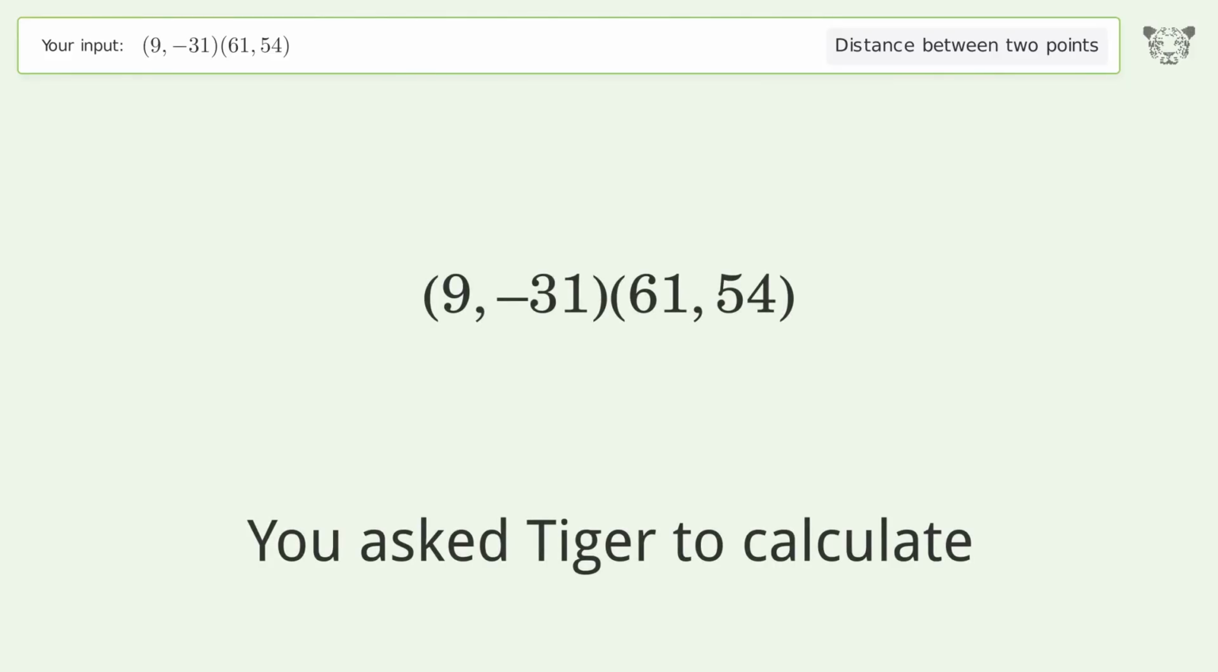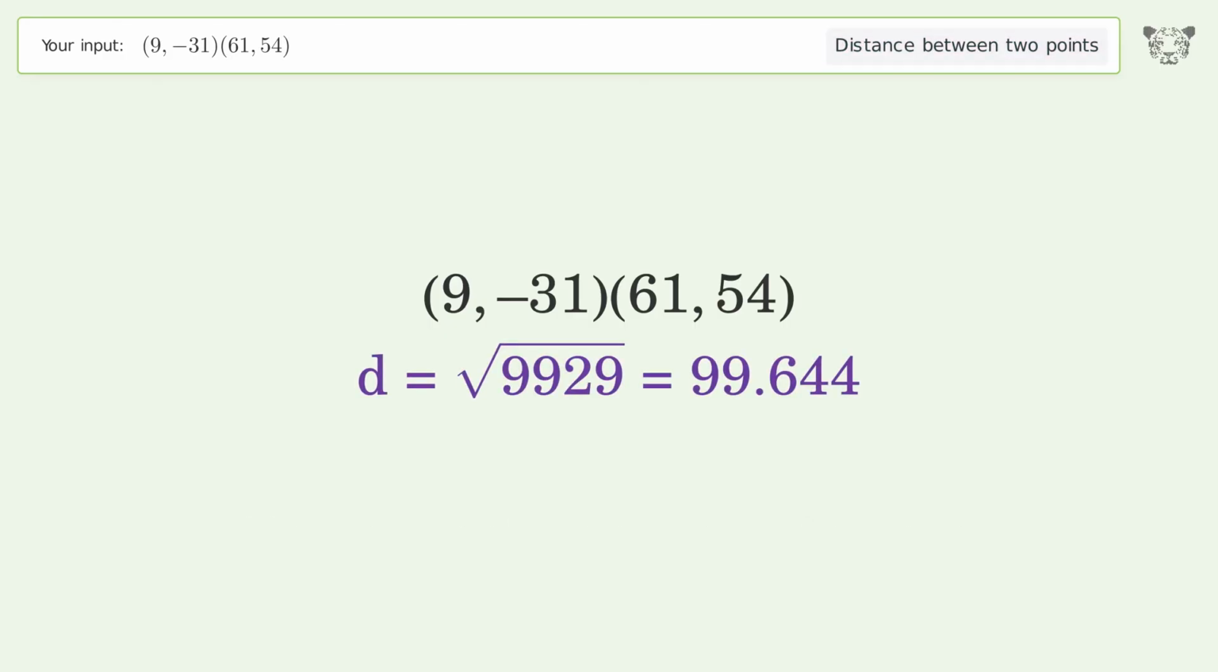You ask Tiger to calculate. This deals with the distance between 2 points. The distance between the 2 points is the square root of 9,929 or 99.644.